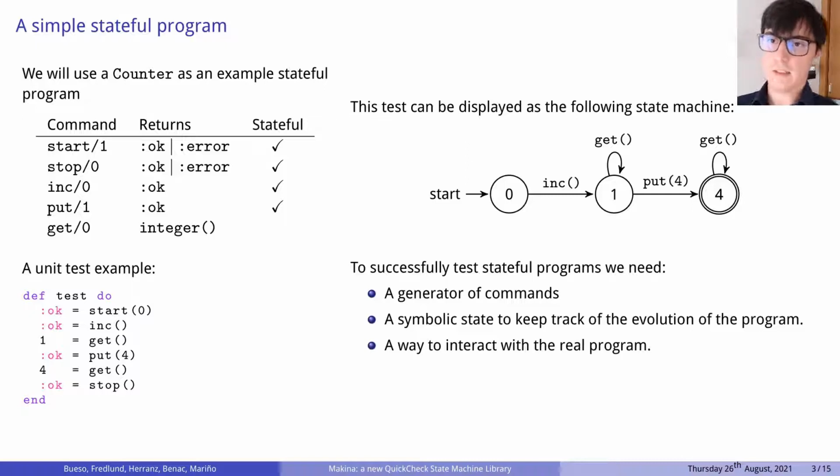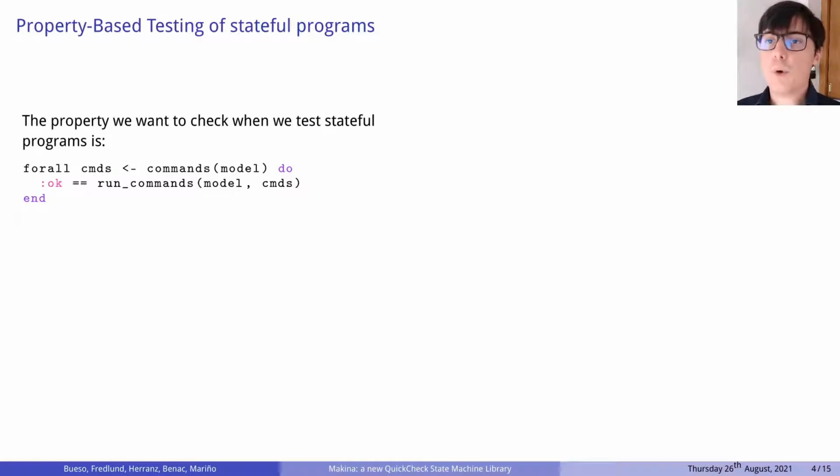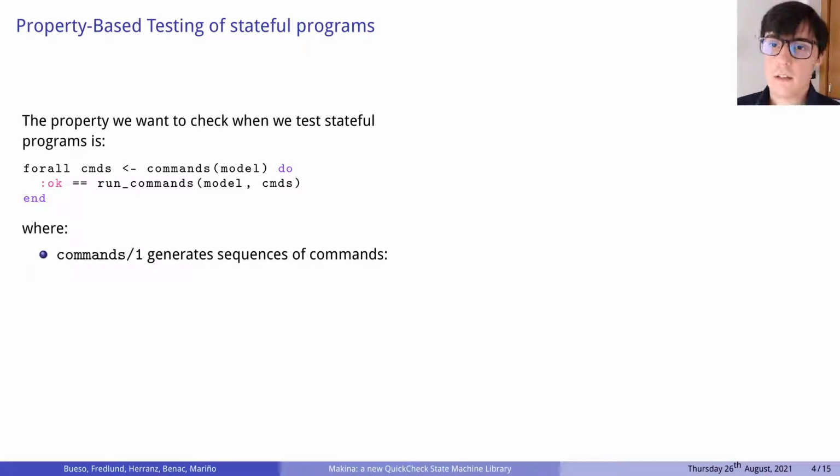Now let's take a look at how to test a stateful program using property-based testing. The first thing we need to do is to write the property that we want to check. The property we want to check looks something like this. This property is composed by two main parts. The first one is the command generator that will generate sequences of commands of a given state machine. In our example, we'll generate sequences of the commands available in the counter.